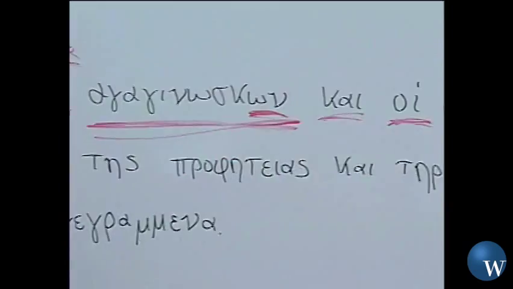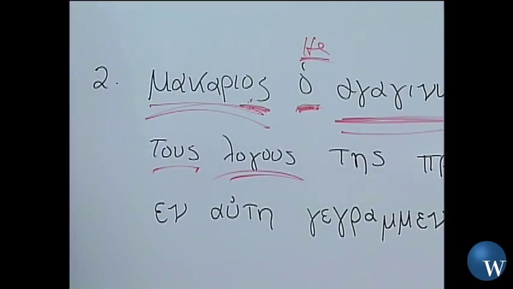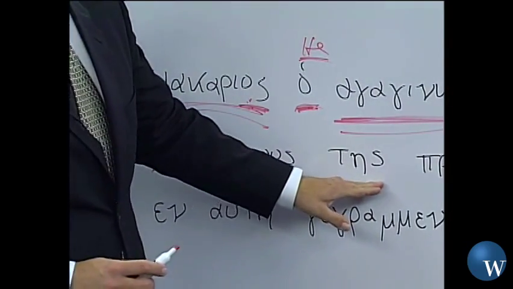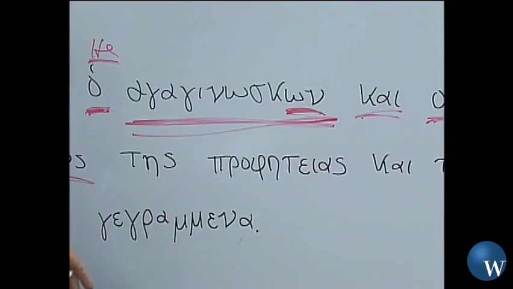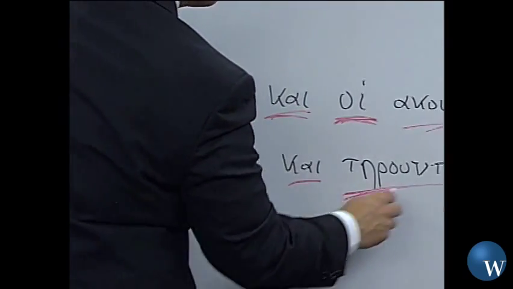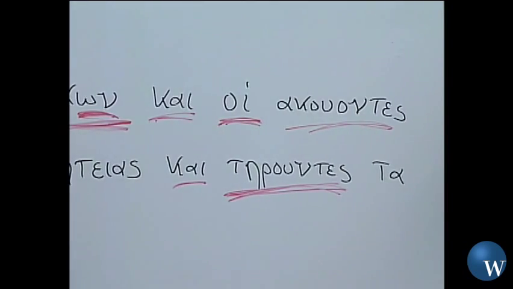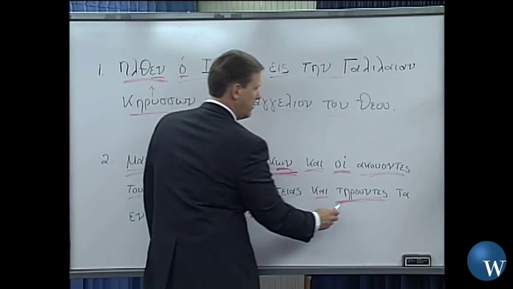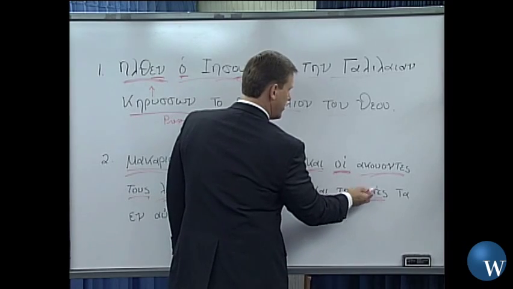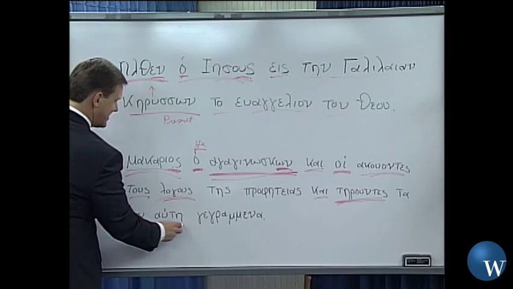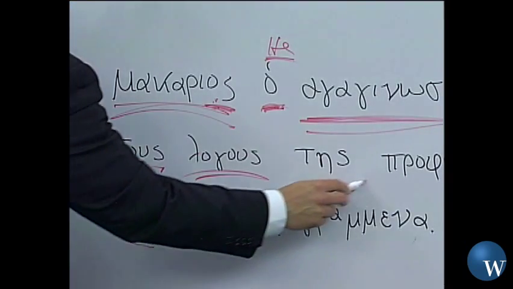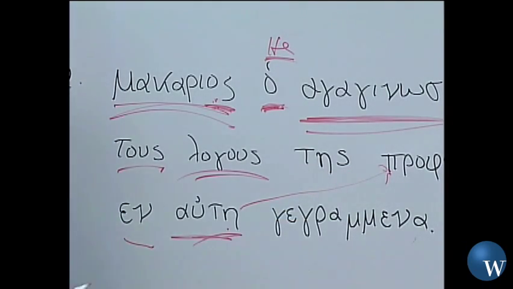What? Here's our direct object. Hear the words, tous logous, genitive, of the prophecy, or of the prophecy that's being made, and keeping, from our word tereo, which means I keep or I observe. And here we go, and are keeping, going on at the same time as everything else, and keeping the things in it. This actually agrees with, going back over here to, prophecy. It's a pronoun, and it's feminine, so we're going to translate it as it.